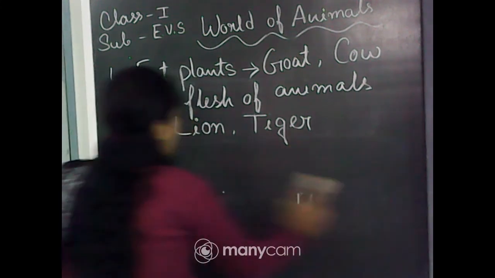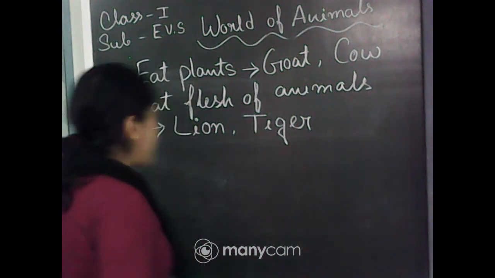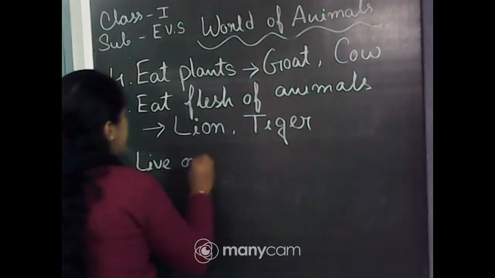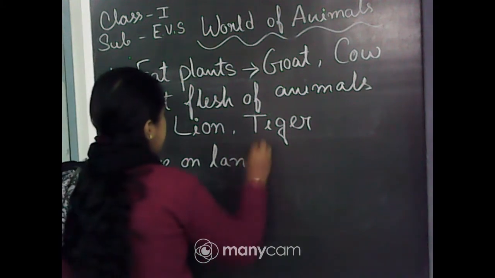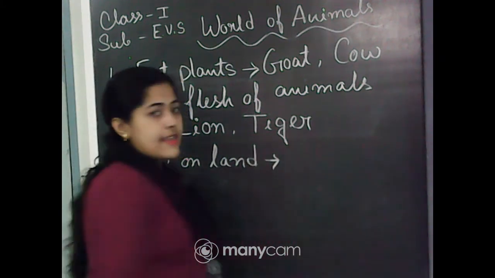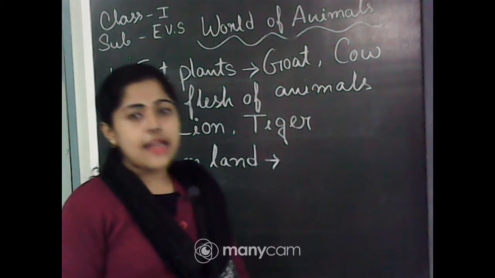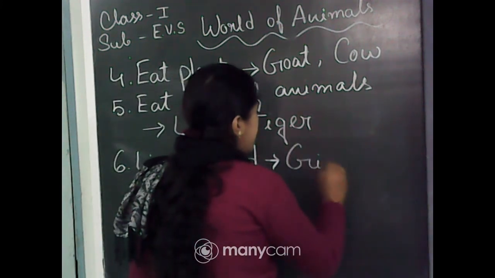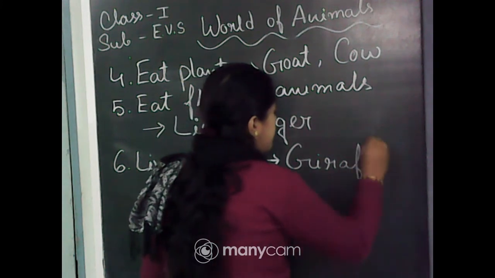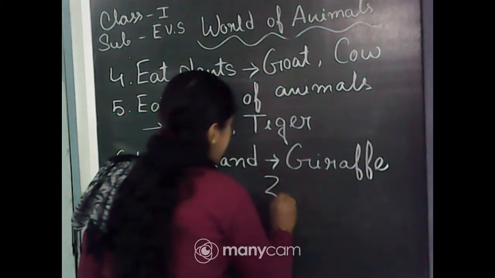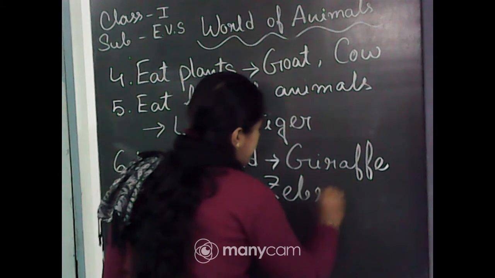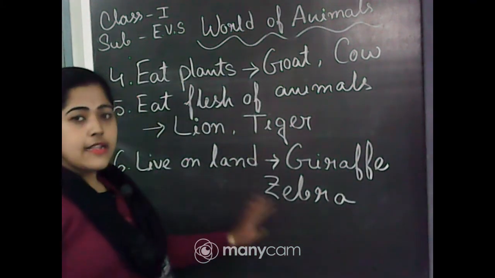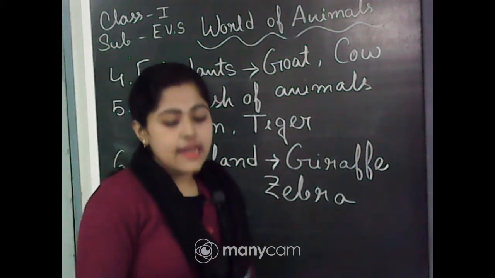Next is that live on land. Those are called land animals, right? So you can write any name of those land animals. I am writing here giraffe and zebra. As the 2 examples, giraffe and zebra live on land.